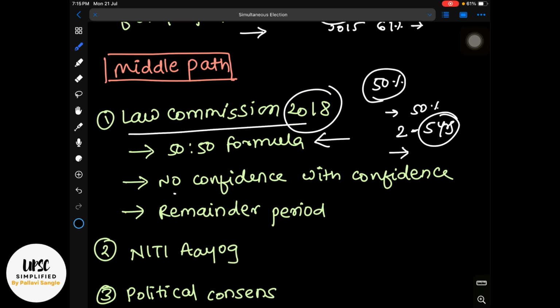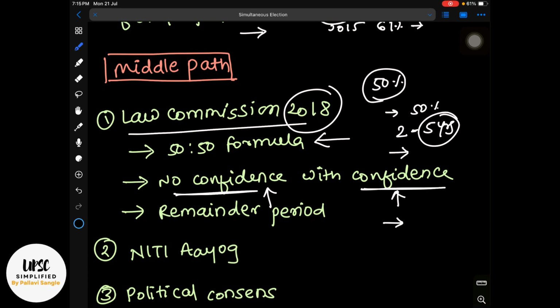Then, if a no confidence motion is being put, it should be backed with a confidence motion. This is an important suggestion. When a no confidence motion is there, the government gets destabilized, then an unexpected scenario occurs. If it is backed by a confidence motion, there is a smooth transition of power from one government to another, and the election schedule is not disturbed.